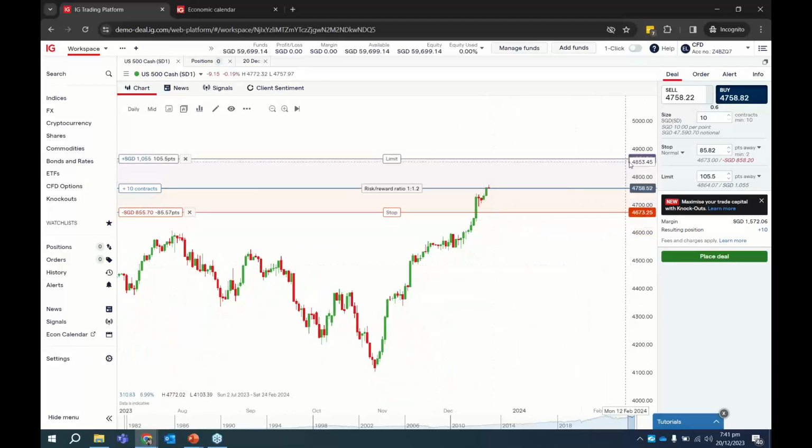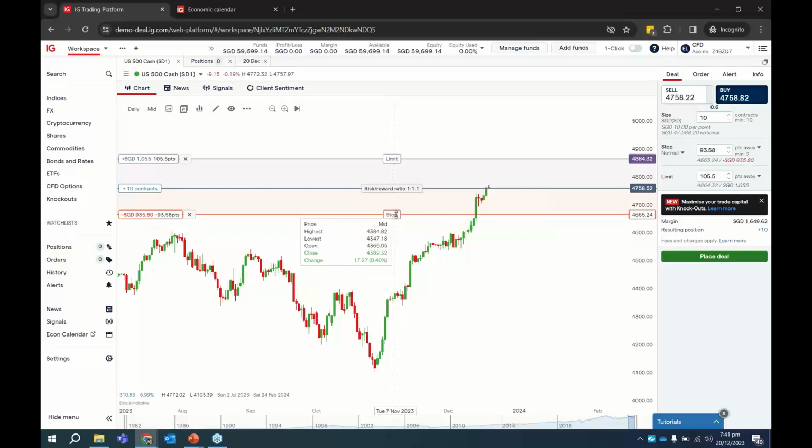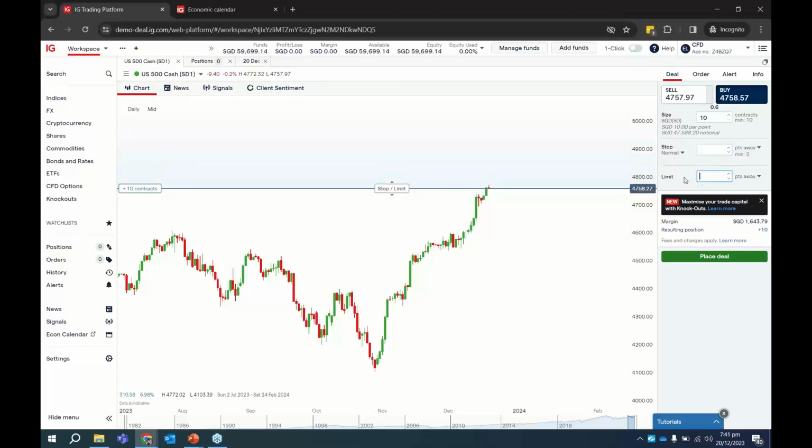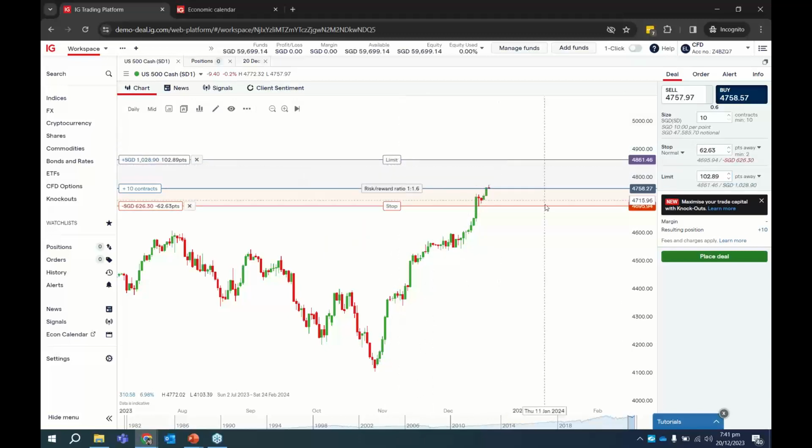Okay, so it's very useful, especially if you're looking to trade on the chart and you're not looking to just look at what is the level over here. You can just adjust these lines to certain support level, certain resistance level, or certain moving averages, or certain trend line and things like that. So what we always recommend and encourage our clients to do is that before you enter any trade, right, we don't want you to basically do it without any risk management. So it's very useful for you to just click and manage your risk over here. So from the get-go, right, you know what is my risk to reward ratio.